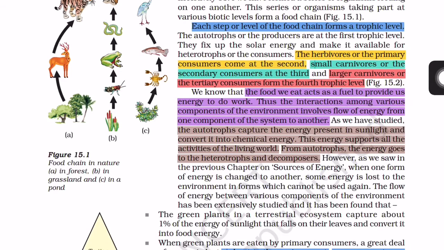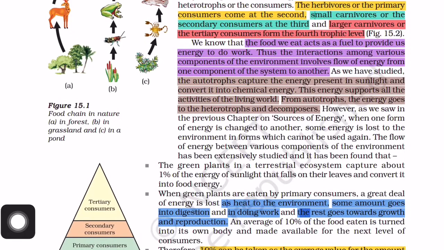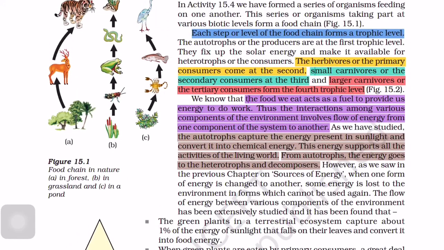So what happens in the producer? Producer means the plants. These plants absorb sunlight and the inorganic substances from the soil and produce food for the consumers. Heterotroph means consumer.